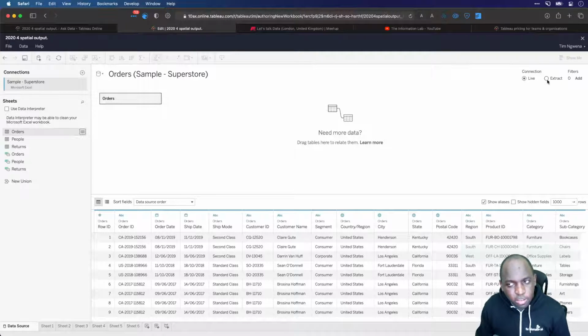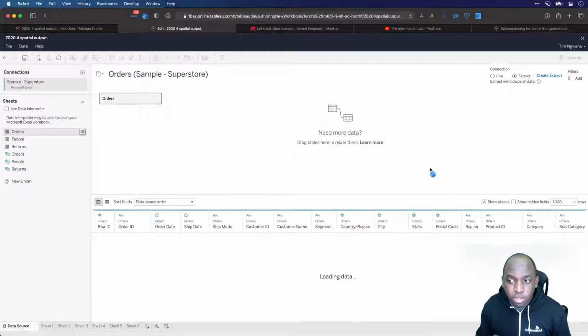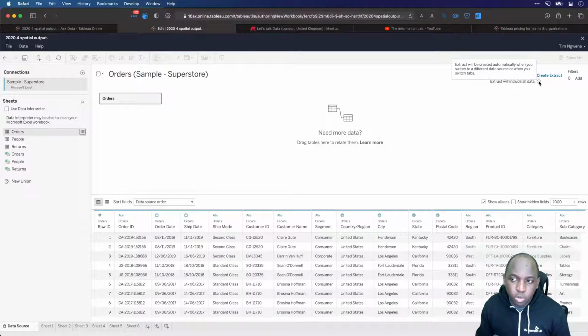And of course, you can see this option here on the right hand side that says extract. Now, if I click on the extract, you'll see that extract will include all data. Extract will be created automatically when you switch to a different data source or when you switch tabs. Okay, so the key thing here is that the extract doesn't get created straight away like on desktop, where you hit extract, you choose some filters, boom, and you're done.